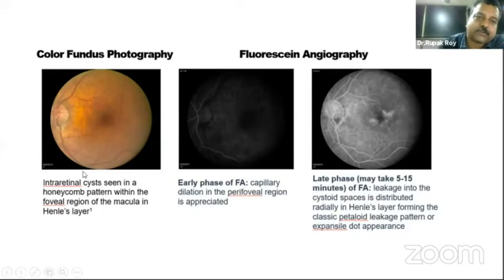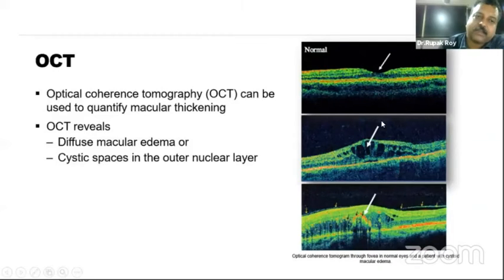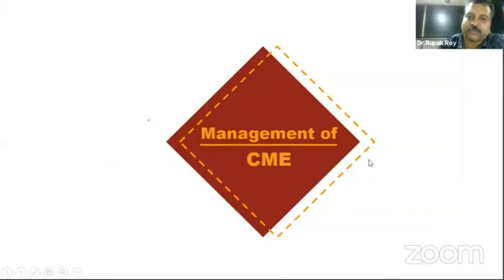So this is a color fundus photograph showing a cystoid macular edema, and the fundus fluorescein angiography of the left eye showing a petaloid leakage, typical of cystoid macular edema. This is a classic OCT of a patient with pseudophakic CME. You can see the nuclear layers are replete with cysts. So this is a classic presentation of a cystoid macular edema.